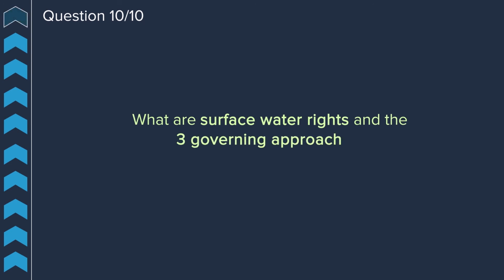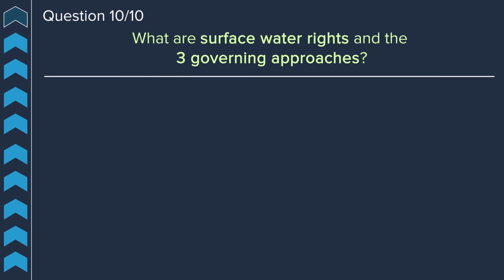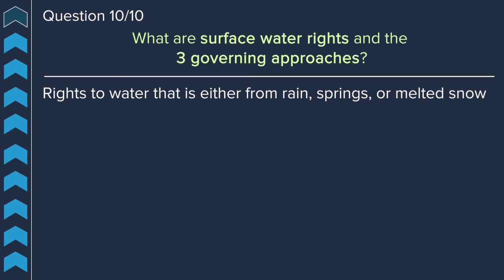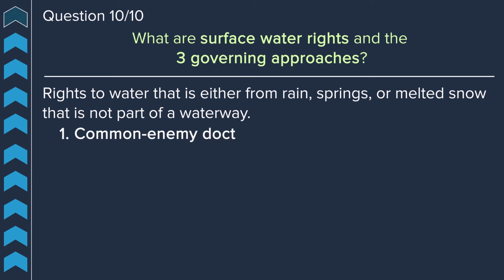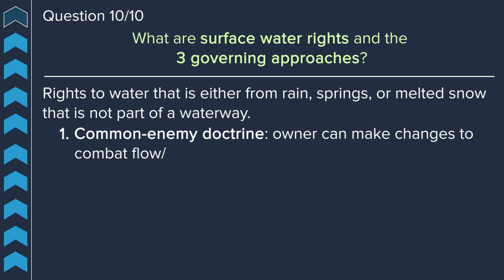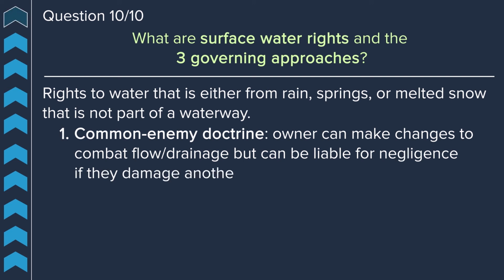Question 10. What are surface water rights, and what are the three governing approaches to surface water? Surface water rights are rights to water that is either from rain, springs, or melted snow that is not part of a waterway. The three governing approaches are first, the Common Enemy Doctrine, which holds that the owner can make changes to combat flow or drainage, but they will be liable for negligence if they damage another's land.